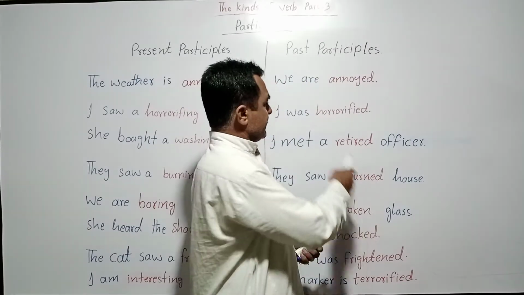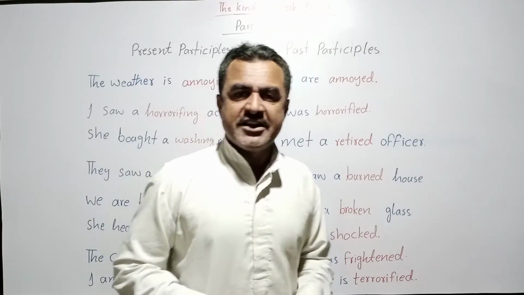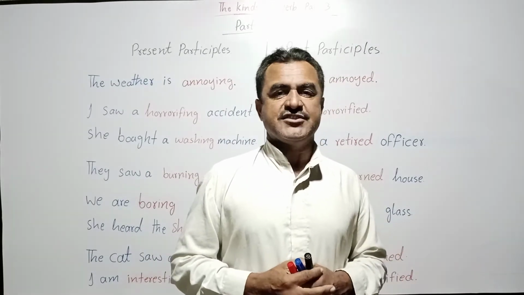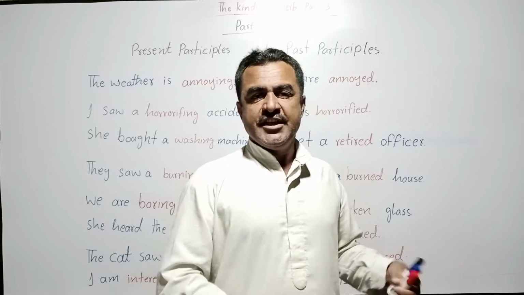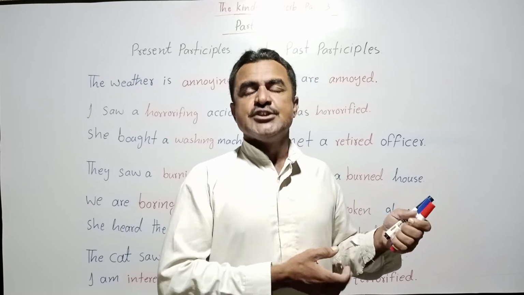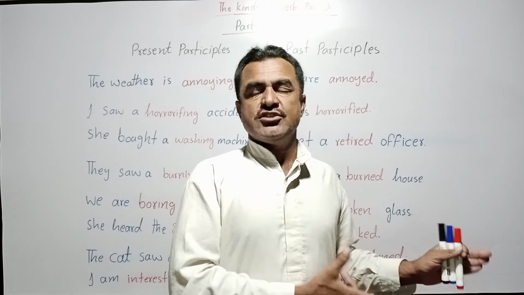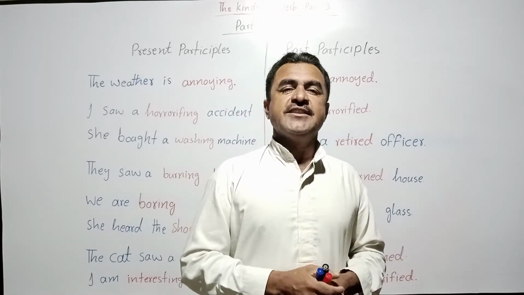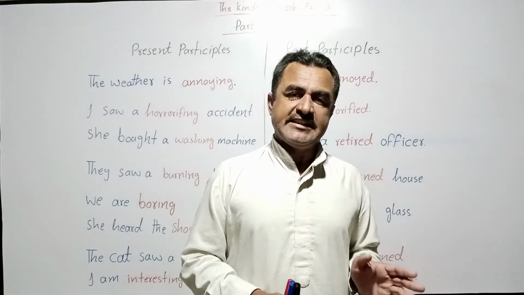In the past participle, we mostly describe ourselves and also others, our feelings and other people's feelings, their conditions. Sometimes, rarely, the animals' feelings, and the states of non-living things.